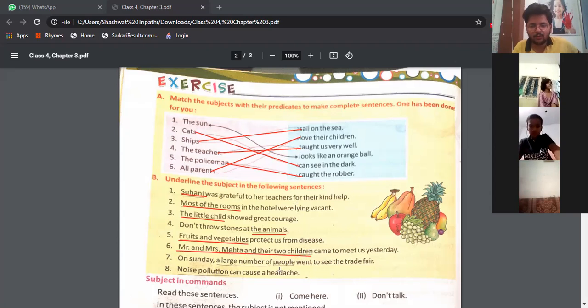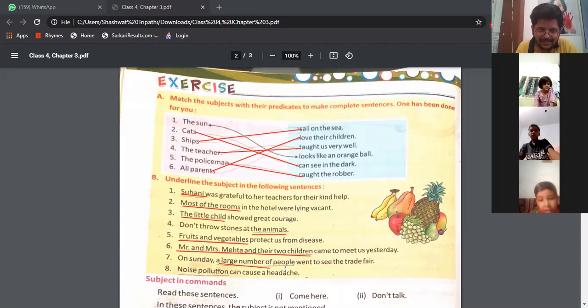Now, on Sunday, a large number of people went to see the trade fair. Who can tell? Question number 7. Maham or Arnab? Sunday. No, here it is a large number of people, because the sentence is talking about people only.